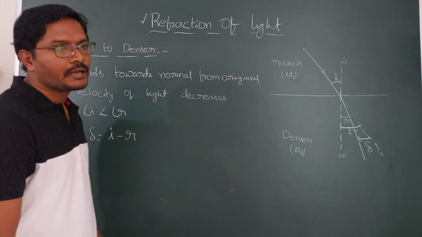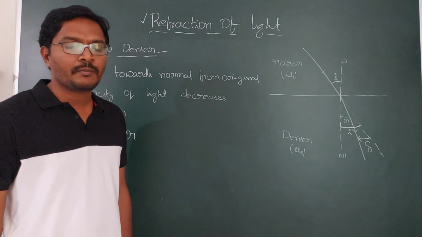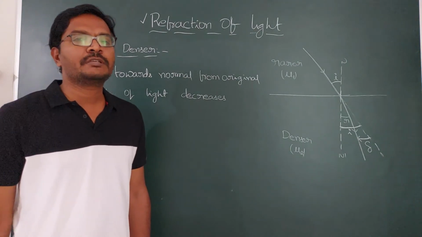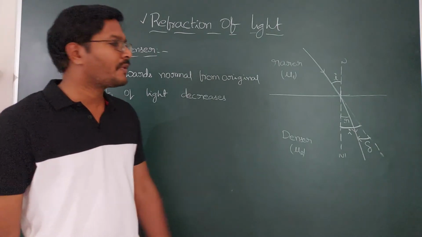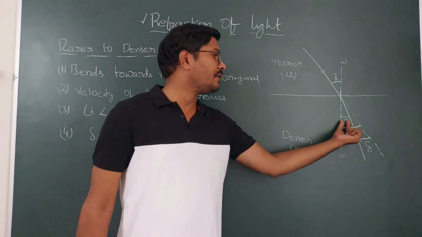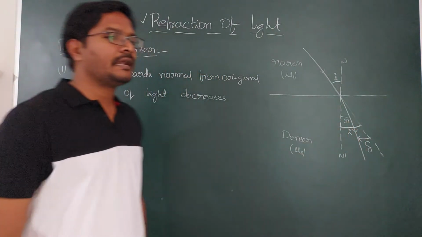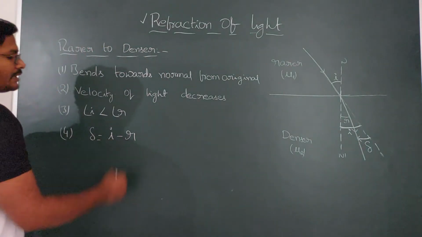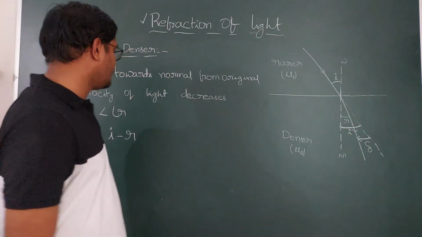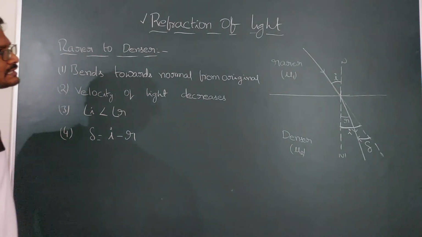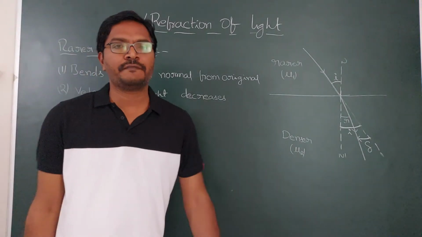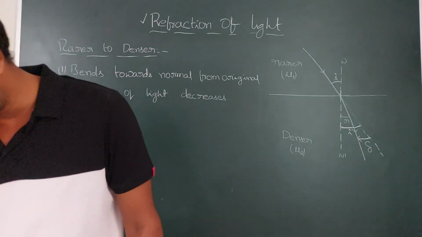Sir, can you write R minus I? No, you cannot write R minus I because the angle must always be positive. As it is positive, you need to subtract the lower value from the higher value. The angle of incidence is greater here, so higher value minus lower value. So the deviation angle is I minus R. These are the rules when light is traveling from rarer to denser.